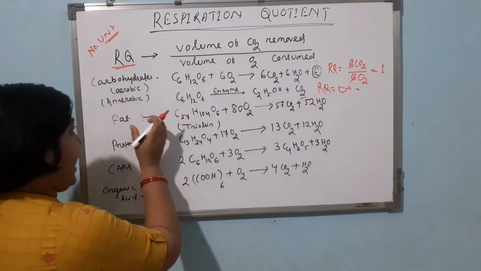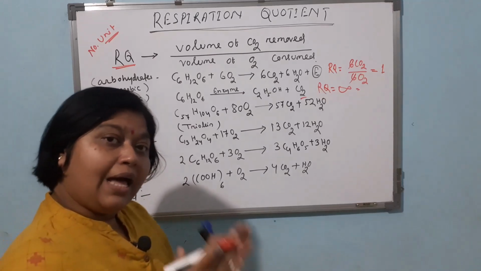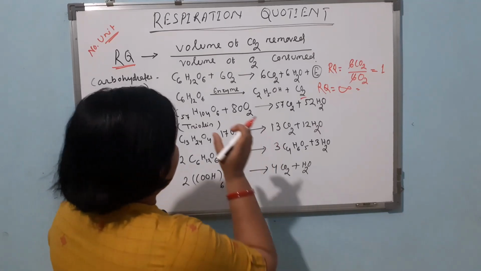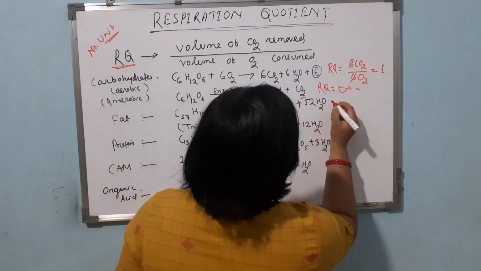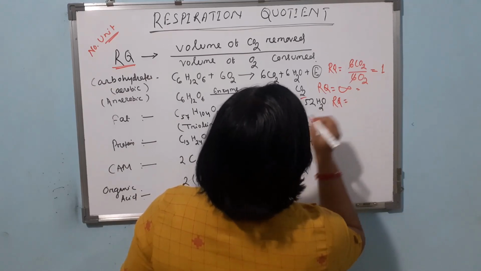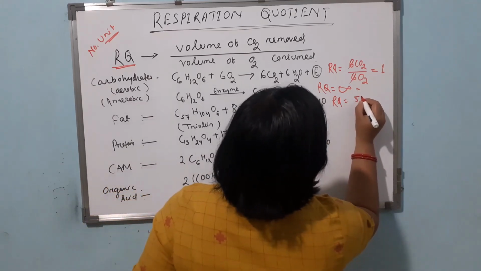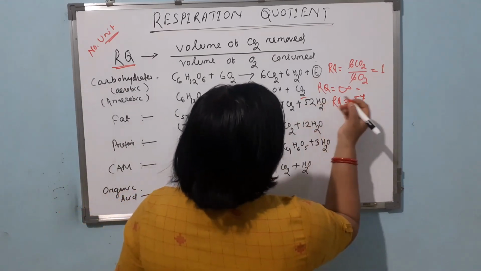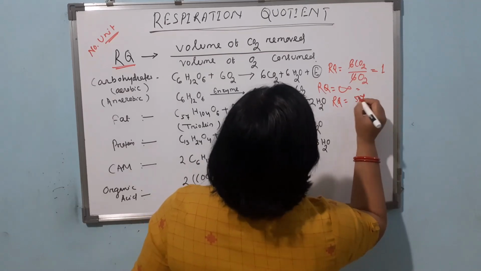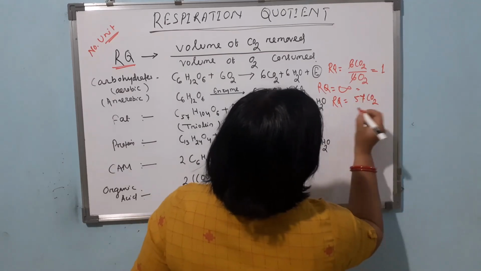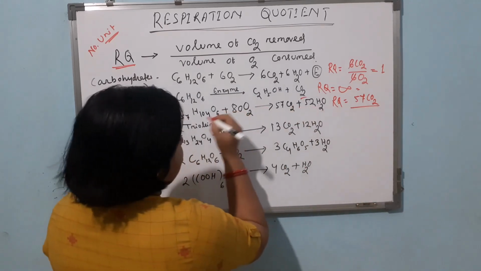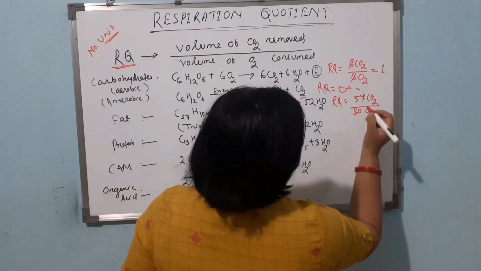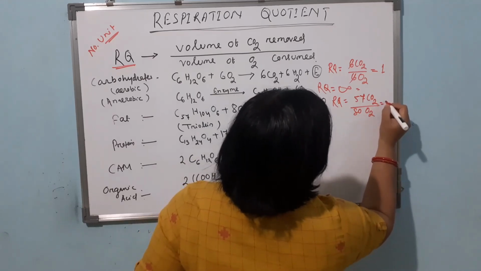But if we take fat, when carbohydrate is absent, at that time fat provides energy. So, during this oxidation process, respiration quotient will be, here we have taken triolein. When it gets oxidized, it removes this much carbon dioxide, and this process occurs in the presence of 80 oxygen molecules. So, the value will come nearly